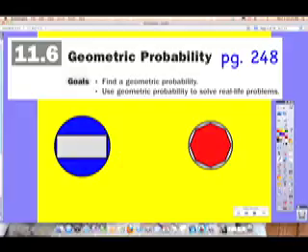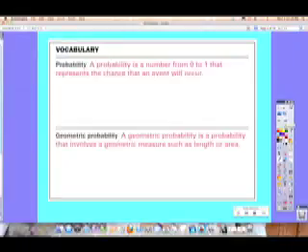You've got two vocab words coming up. I left the nitty-gritty definitions. Feel free to write them down, and then let's talk about them. The first one is probability, and we're going to extend that to geometric probability. Go for it, and then we'll talk about it. Okay, probability, really fun topic. Let's think of a really simple example.